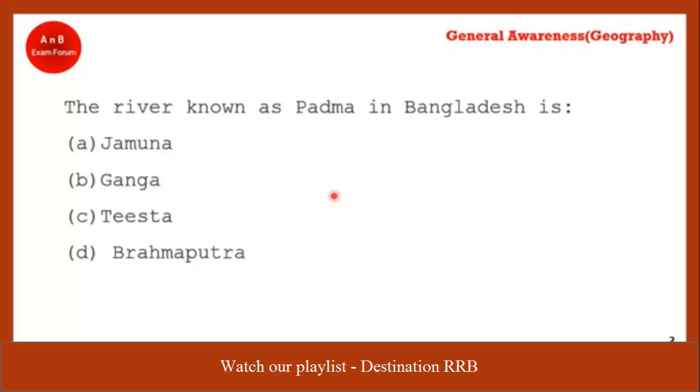Yes, the correct answer is Ganga. When Ganga river enters into Bangladesh, it is known as Padma. So may I ask you, when Brahmaputra enters into Bangladesh, what is it known as? Yes, it's Jamuna, not Yamuna, Jamuna. This one, option A. So the correct answer for this question is option number B, Ganga.